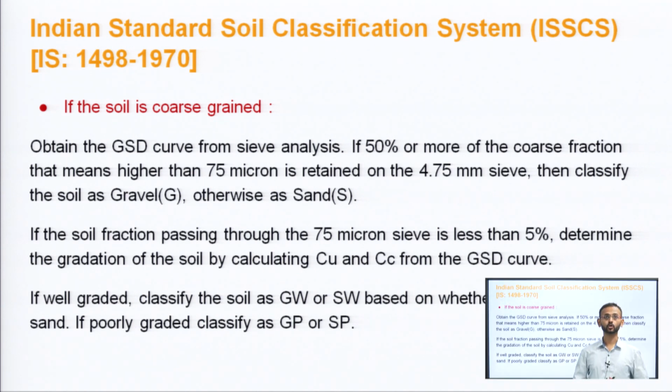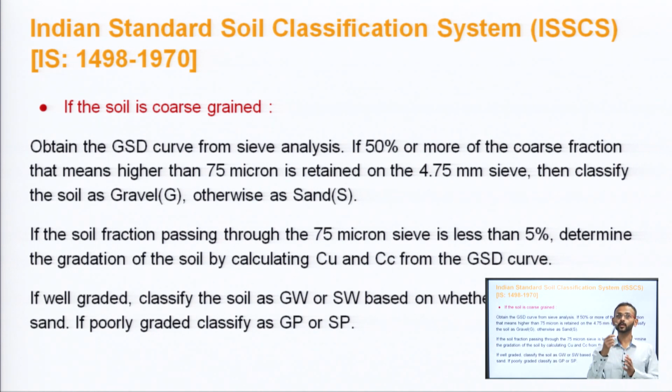So, if the soil is coarse grained, we will first of all obtain the GSD curve from the sieve analysis. We will keep a set of sieves and then obtain the GSD curve. It will also give you the values of Cu and Cc, the coefficient of uniformity and coefficient of curvature. If 50% or more of the coarse fraction, that means whichever is higher than 75 micron, means it is coarse grained soil.